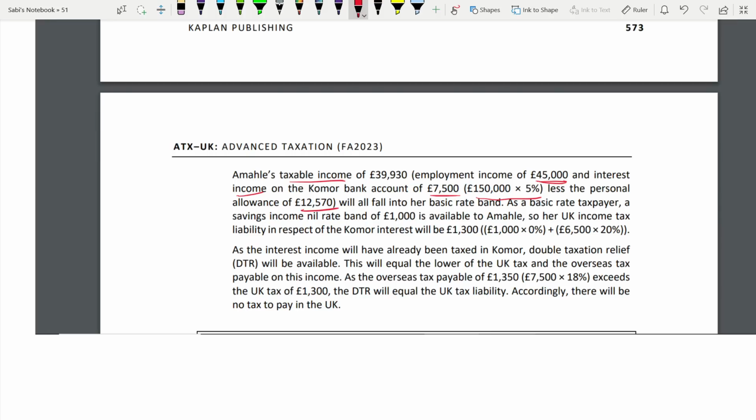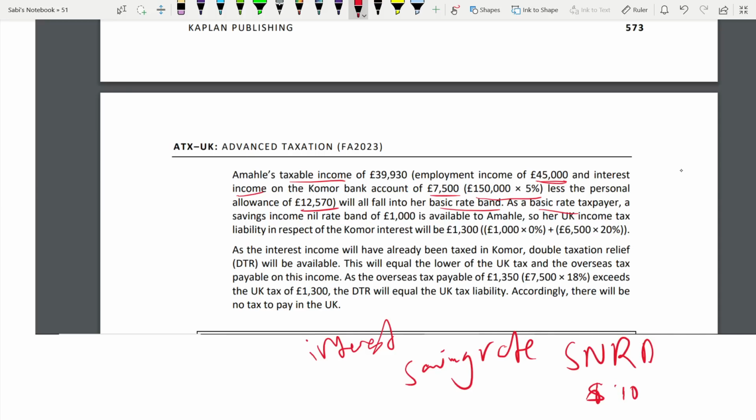And if you see, it falls into her basic rate band. So because it falls into basic rate band and the interest is at savings rate, she's going to get a savings nil rate band at 500. Sorry, at 1,000, because basic rate.